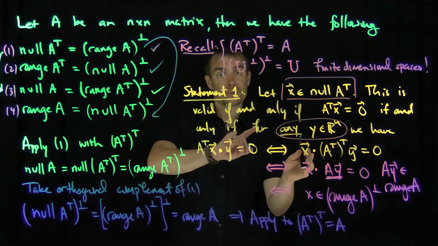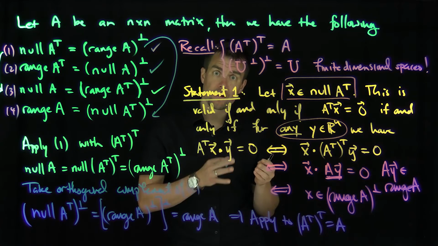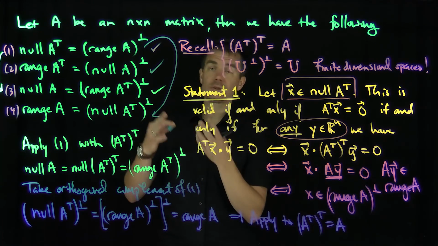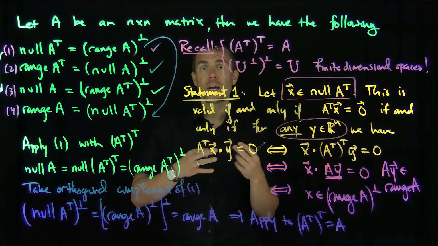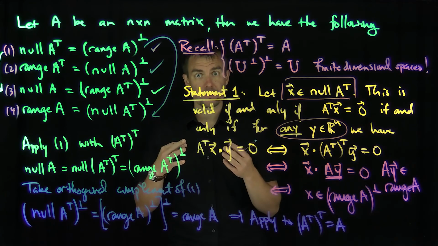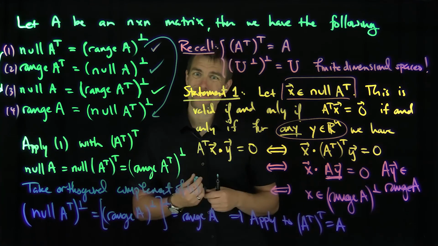So by proving one of these results and using the fact that the transpose of the transpose is the matrix itself and the double orthogonal complement is the original subspace, I'm able to prove all of these equivalent statements. These are very useful in solving linear equations and figuring out when the dimension of a certain subset of solutions is larger than others, and we'll see how we apply these results in further videos. Thank you very much.